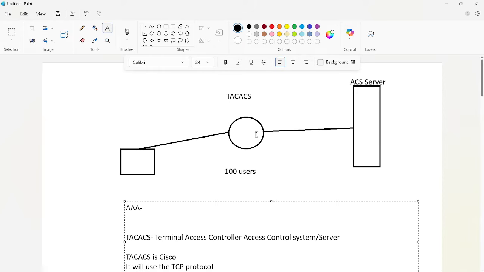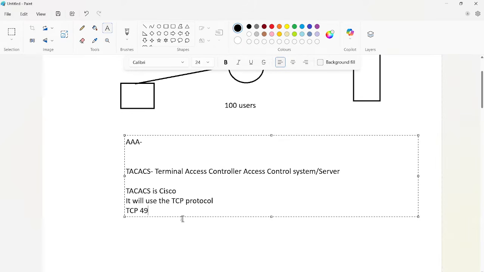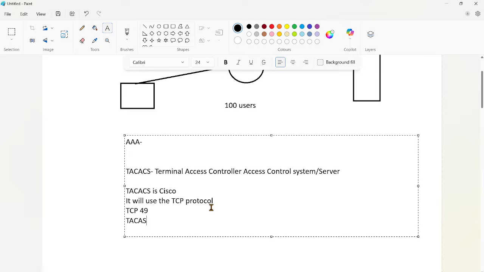That mostly goes only in a secure manner whenever you are using TACACS+. In TACACS+, most probably, every message will be going in a separate way.